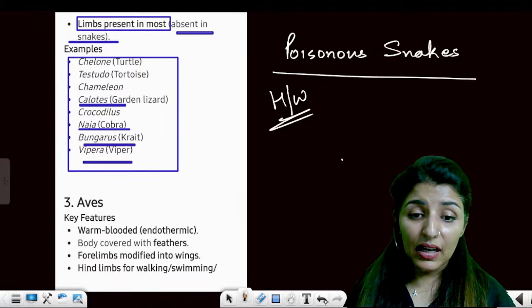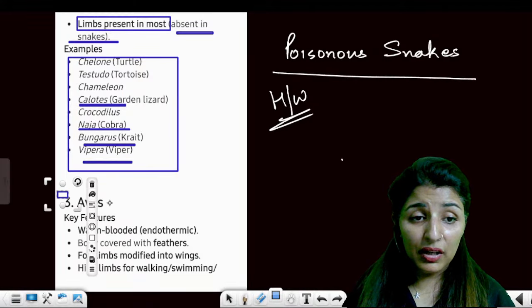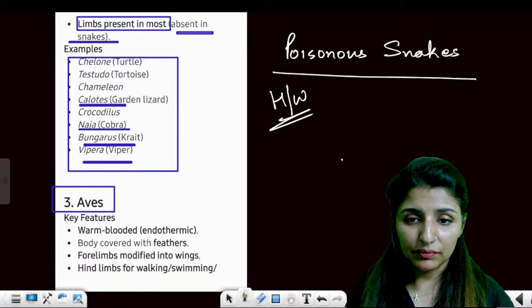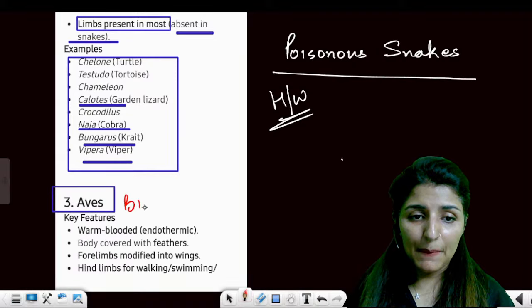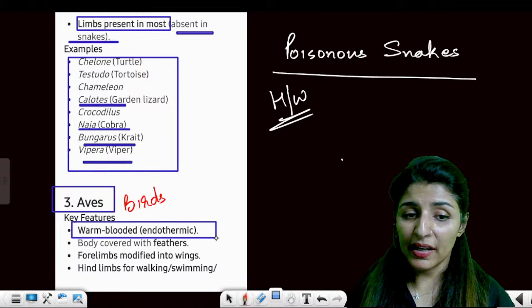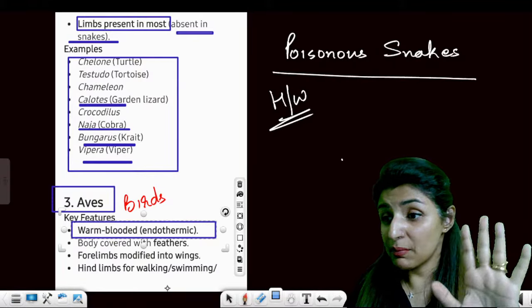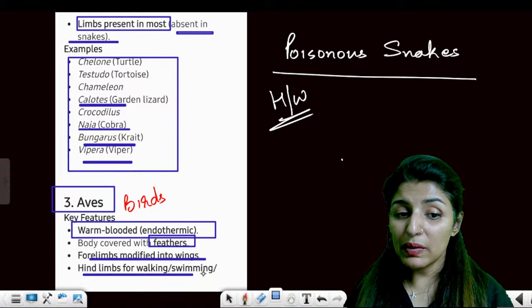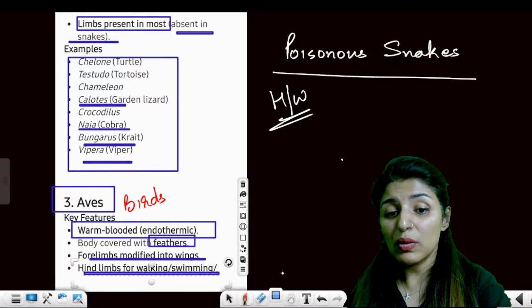Right? Then coming on to the Aves or the birds. So talking about birds here. Birds are the first warm-blooded organisms, endothermal. Body temperature will stay constant. Body covered with feathers. Their forelimbs are modified into wings. Hind limbs will be used for walking and swimming.